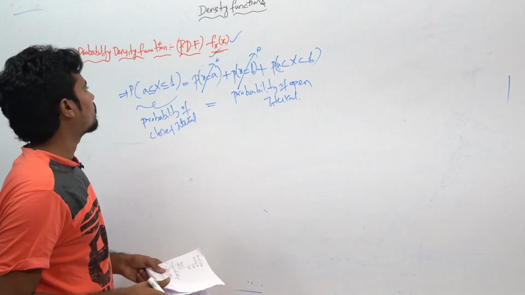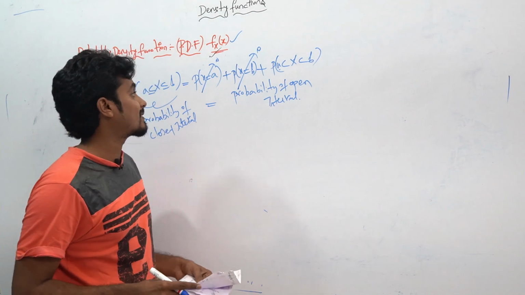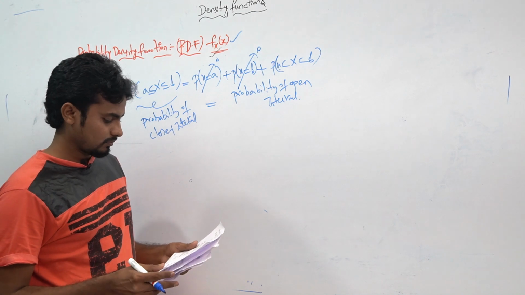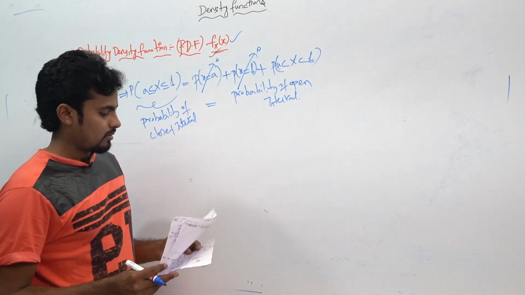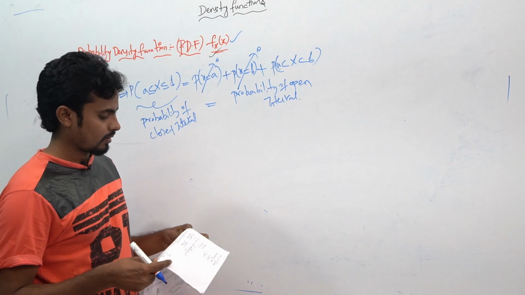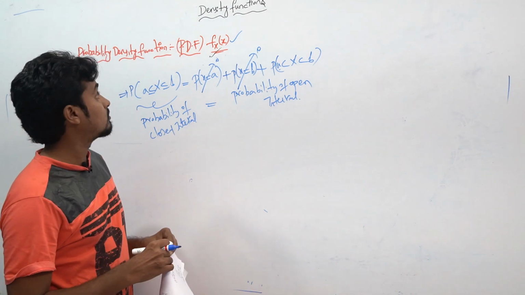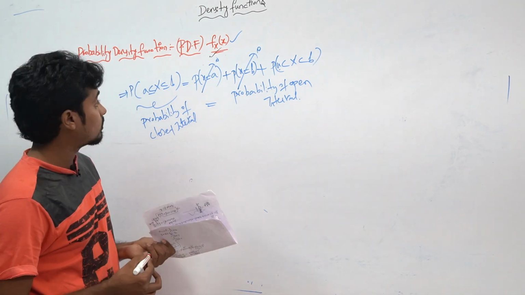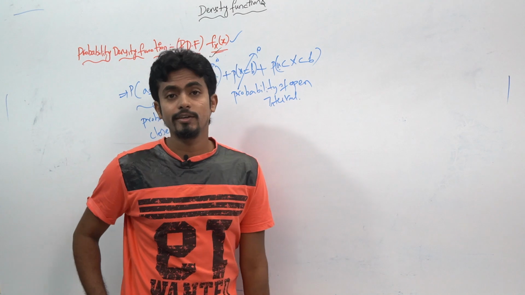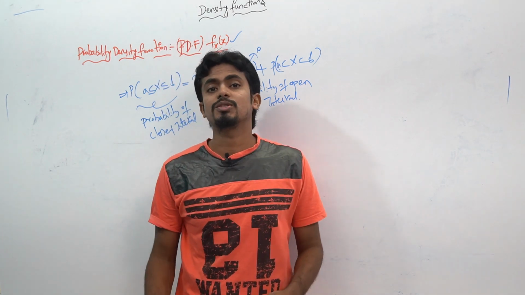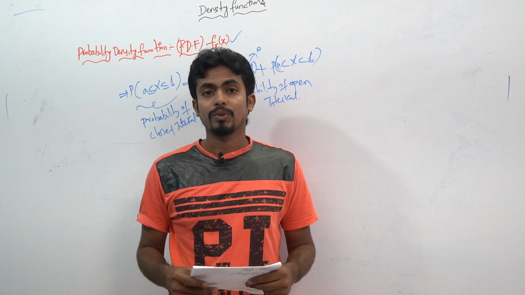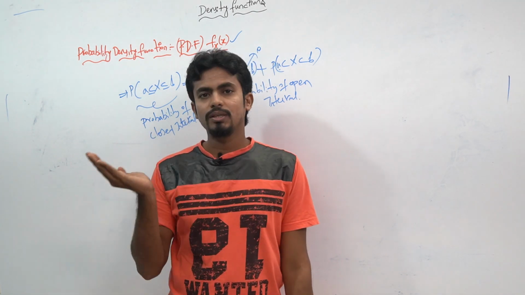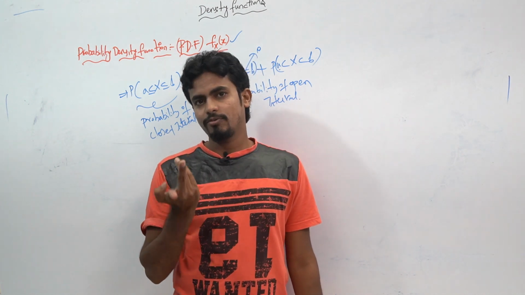Okay. Similarly, we have to solve some questions based on this PDF. Small questions only, then you will get to know. And we will try to solve the relationship between the CDF, cumulative distribution function, and the probability density functions. There will be a relationship between CDF and the PDF. Now we will see what will be the relationship between that CDF and the PDF.